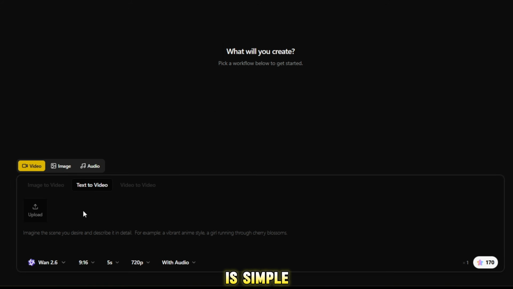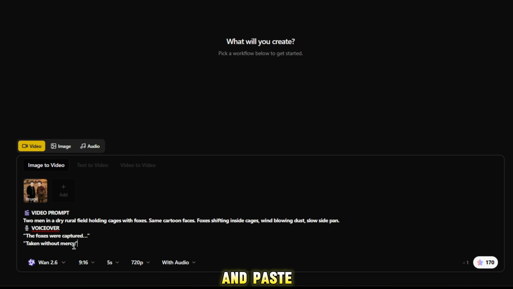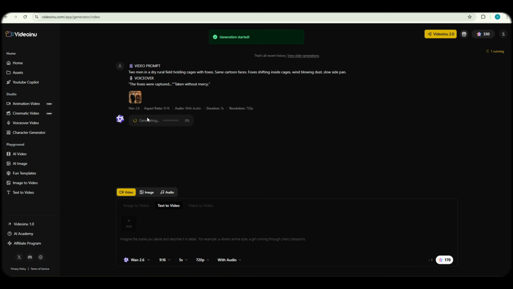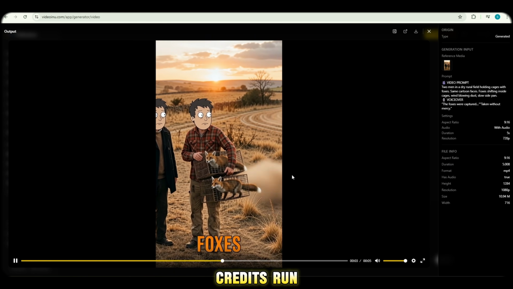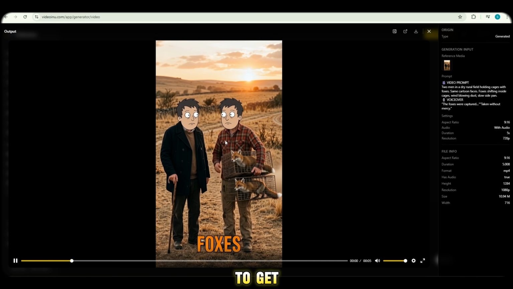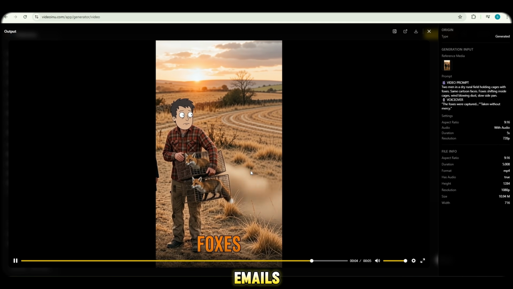Now what I do is simple. First, I upload my image, then I copy my prompt and paste it into the prompt section, and finally click on Generate. As soon as I click, the process starts immediately. You can see it already progressing, and within seconds, it reaches 100%. In just about a minute, your video will be ready. And here's the exciting part. Don't worry if your credits run out because I'll show you a method to get unlimited credits using free emails.